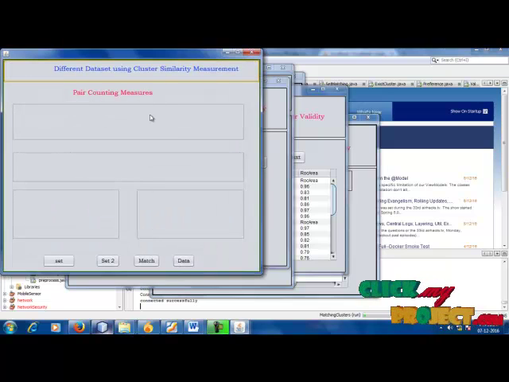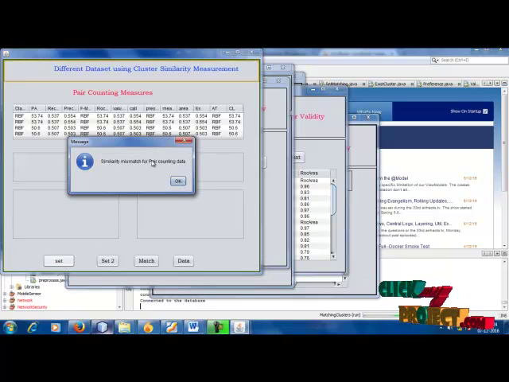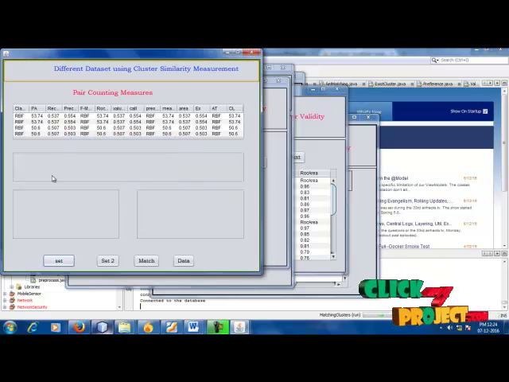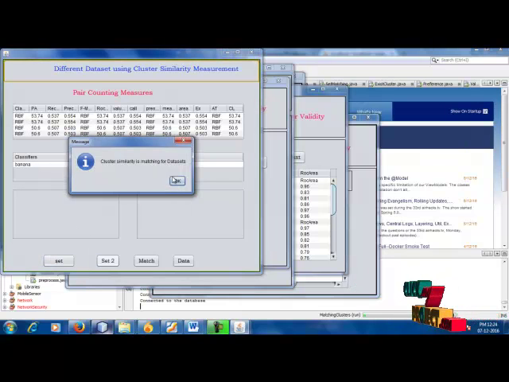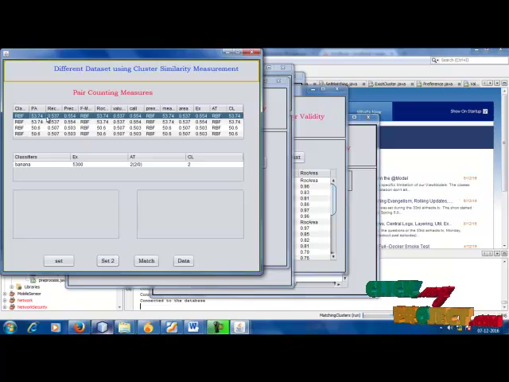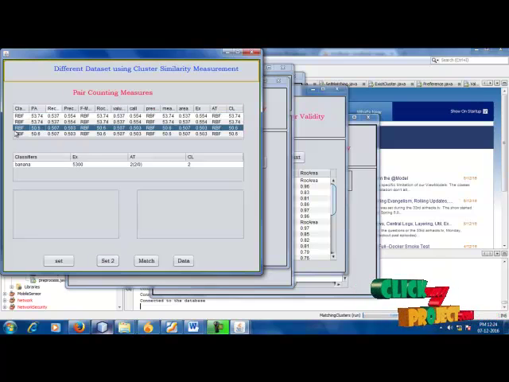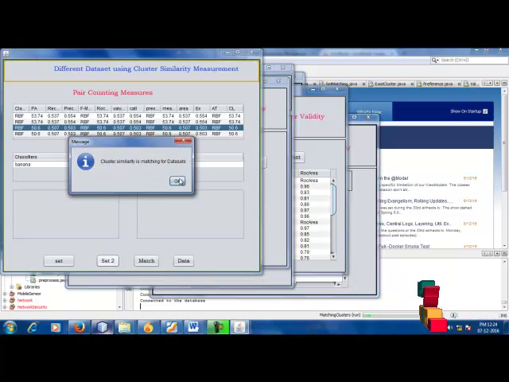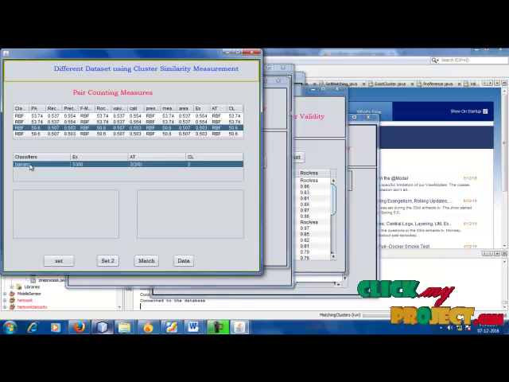Next we will analyze the pair counting measurements for clustering data. First we will analyze the RBF data. Next we will analyze whether the cluster similarity is matching for the data sets. Here we use two RBF values, 53.74 and 50.06. These two values will be processed. The next one is clustering the data. Cluster similarity is matching for the data sets. This is the cluster similarity, matching the previous or existing database records.